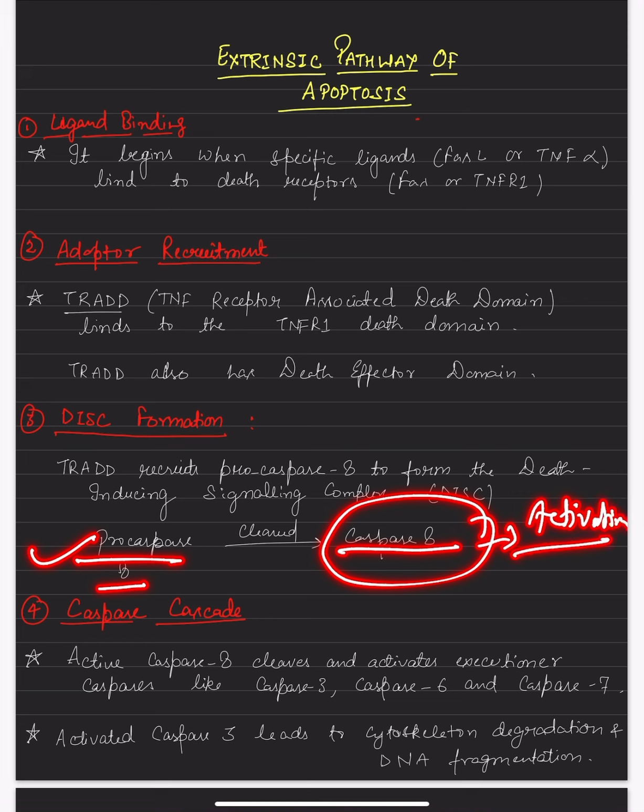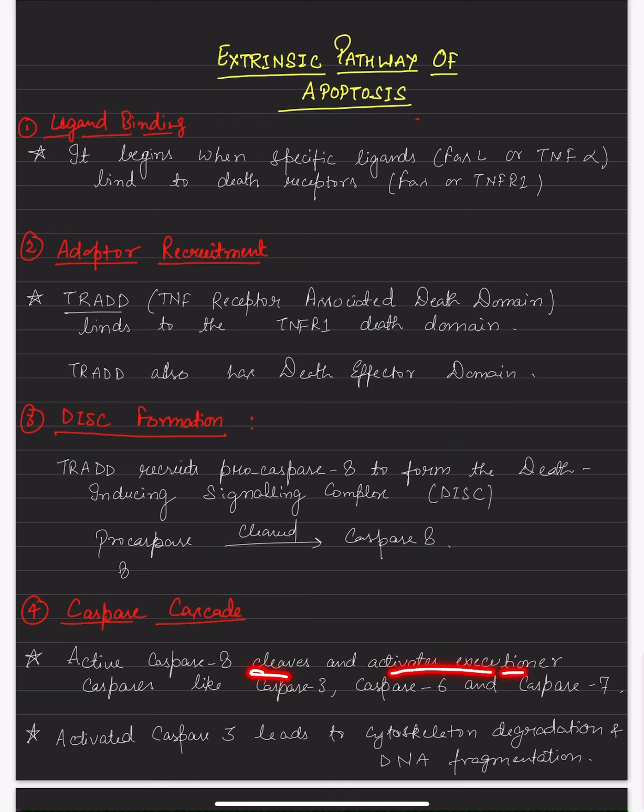Once the initiator caspase is activated, what will it do? It will activate the executor caspases. This active caspase 8 will cleave and activate the executor caspases, like caspase 3, caspase 6 and caspase 7. Further, these caspases will lead to the degradation of the cytoskeleton or DNA fragmentation. Other responses are also there, and ultimately it will lead to the death of the cell. So that is the thing.